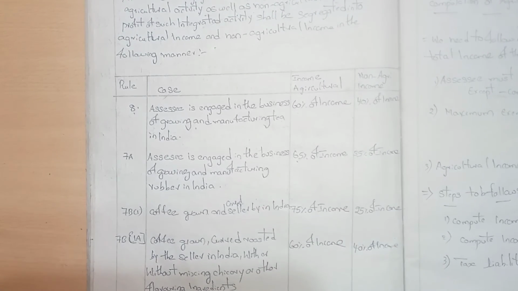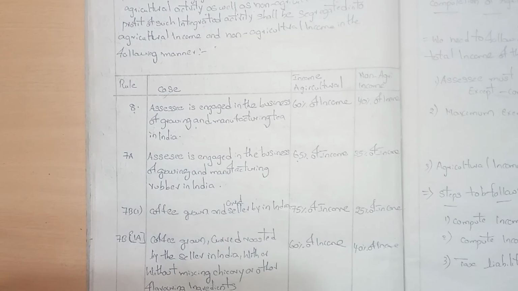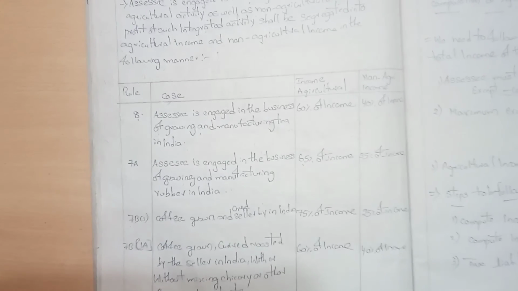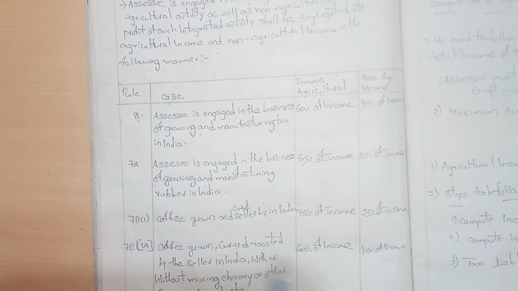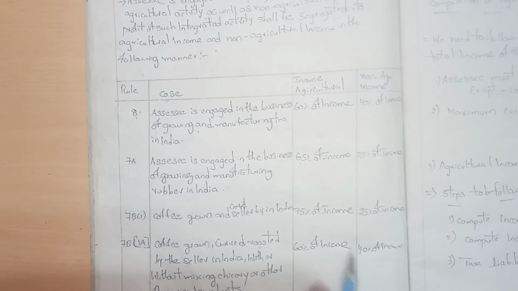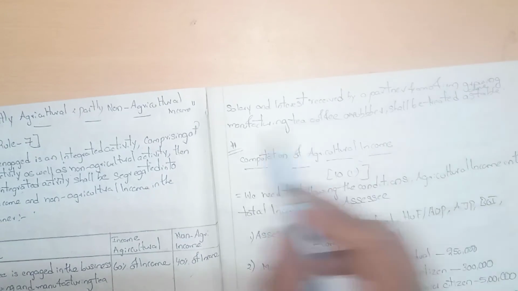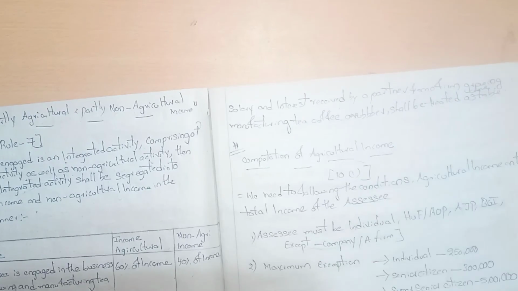Rule 7B of the Income Tax rules: coffee grown and cured means separation from the products. 75% is agriculture income and 25% is non-agriculture income. For coffee grown and cured, roasted by the seller in India without mixing chicory or other flavoring, in an integrated activity, it is 60% agriculture income and 40% non-agriculture income. Salary or interest received by a partner from a firm growing and manufacturing tea, coffee and rubber shall be treated as stated above. We will discuss salary and interest in the longer problems.